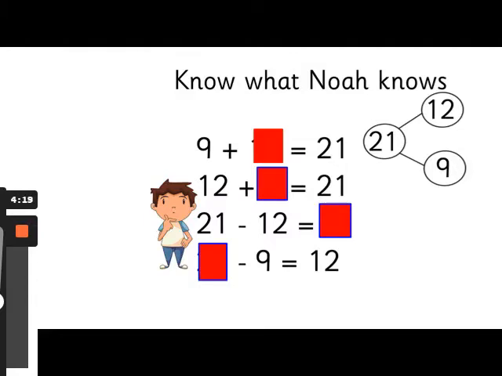The first one says 9 add something equals 21. What could that missing number be? Pause the video and see if you can work it out.